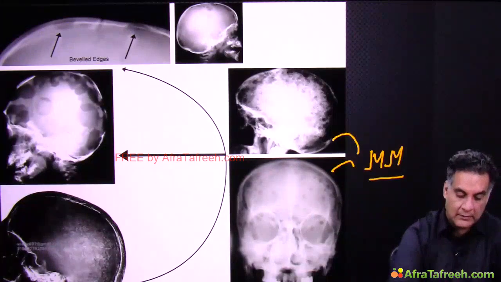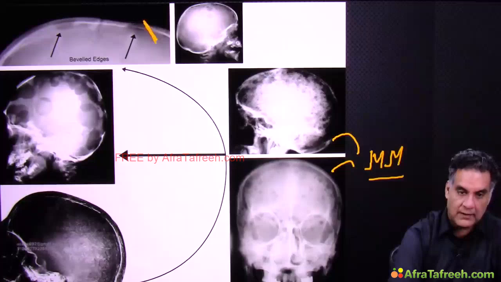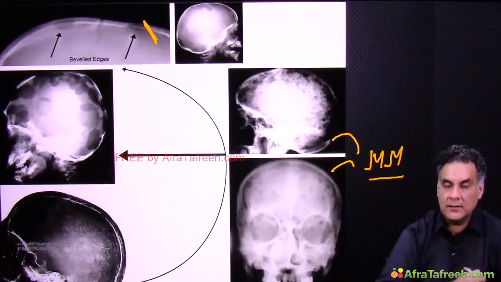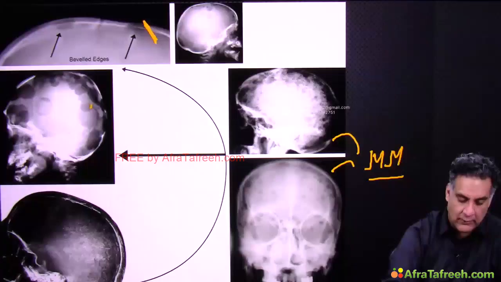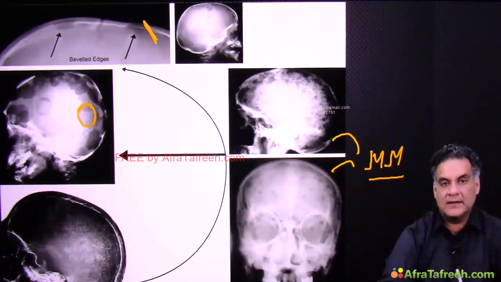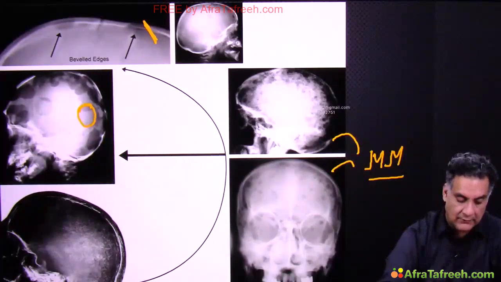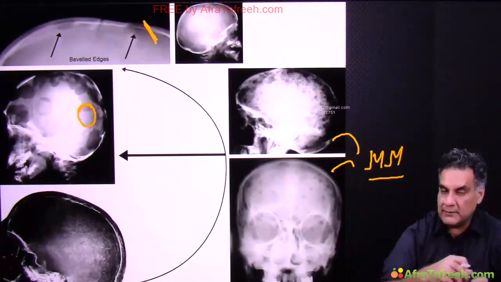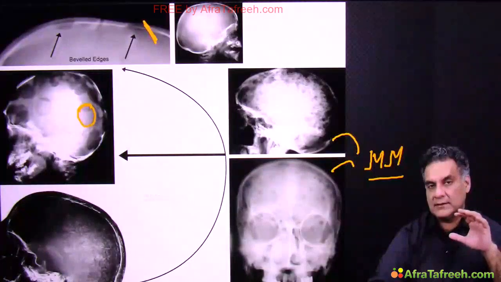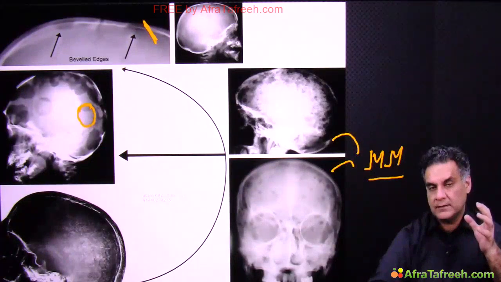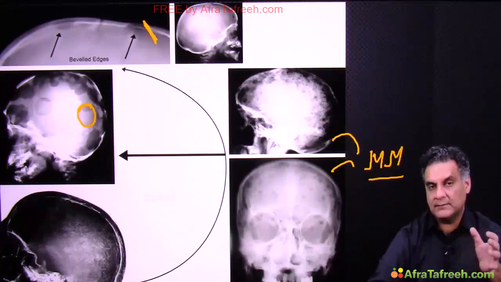But then you have beveled lesions, sloping beveled lesions, seen in eosinophilic granuloma, a type of histiocytosis. Another type of histiocytosis can have more aggressive lesions. The Langerhans cell histiocytosis, the permeative lesions. And then you can have as if salt and pepper have been mixed and sprinkled on the skull, called salt pepper skull, a feature of hyperparathyroidism.